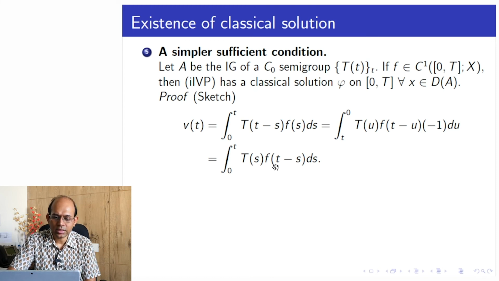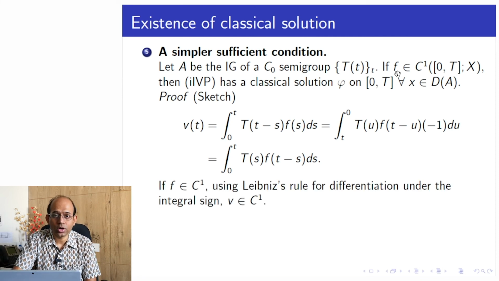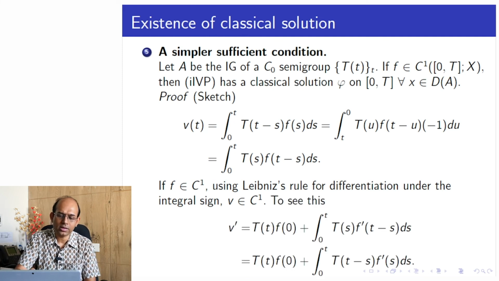And now here we see that t dependence appears here and here. Okay, and f is C1. Now we use the Leibniz rule for differentiation under the integral sign. So if f is in C1, using differentiation under the sign of integral, we would be able to show this whole thing, that is v, is also differentiable. And then we would be able to use the earlier theorem. However, let us see the details of how that Leibniz rule applies here.